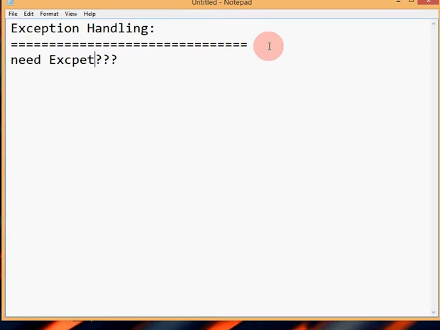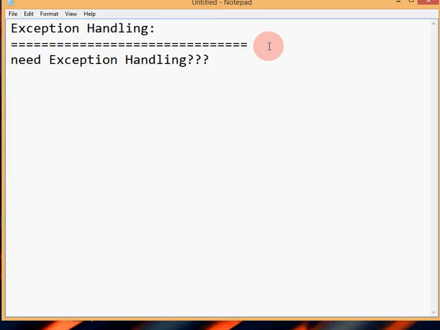Why should we use exception handling? The reason is why you are using the concept.